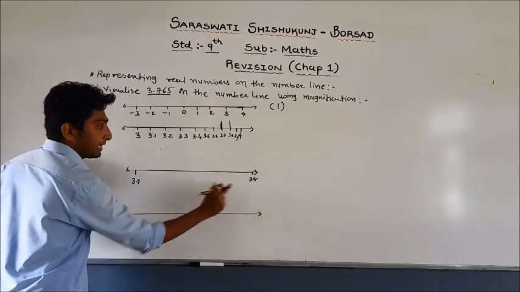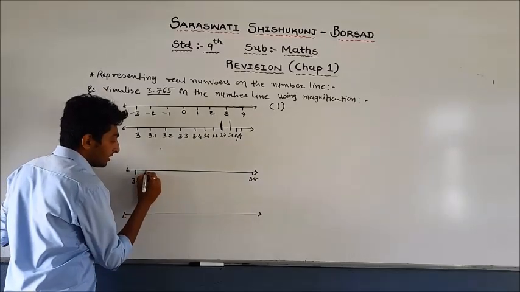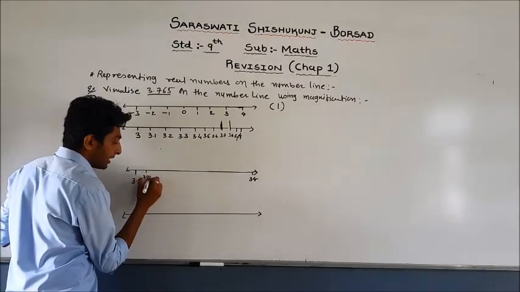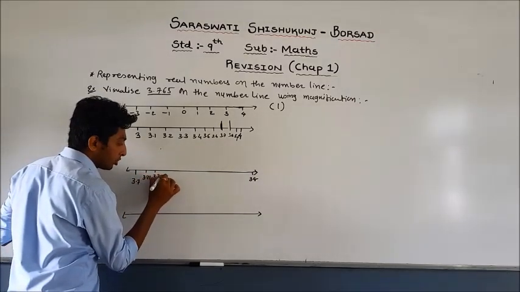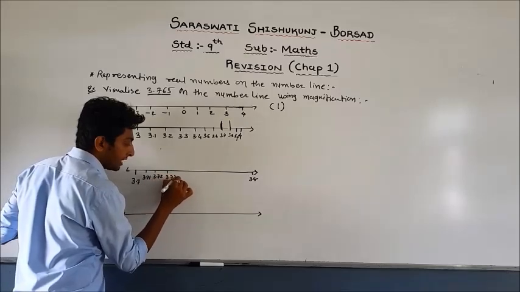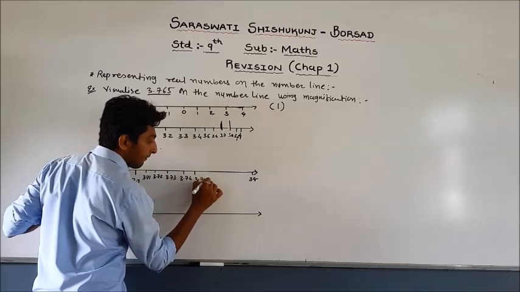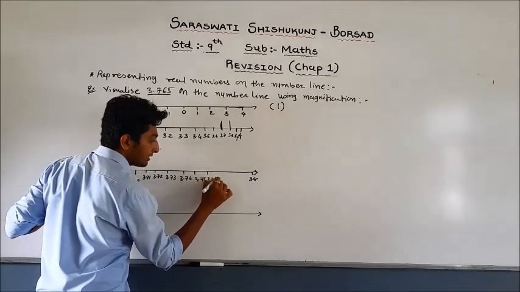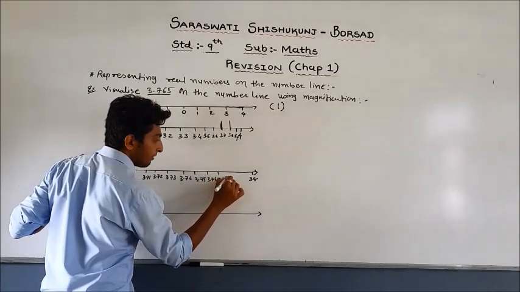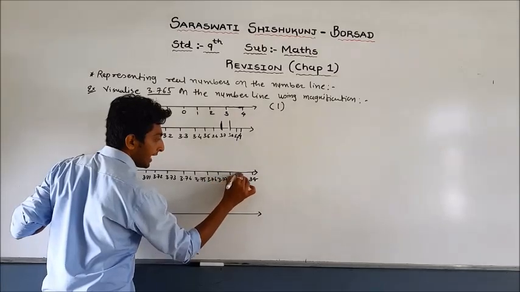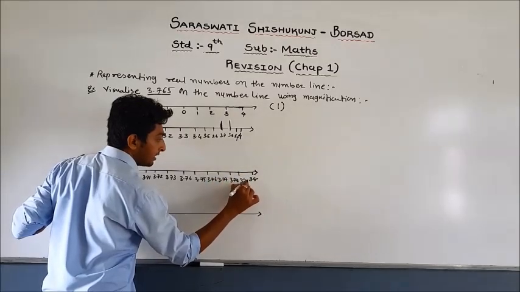Now between these two numbers we know that here 3.71, 3.72, 3.73, 3.74, 3.75, 3.76, 3.77, 3.78 and 3.79.